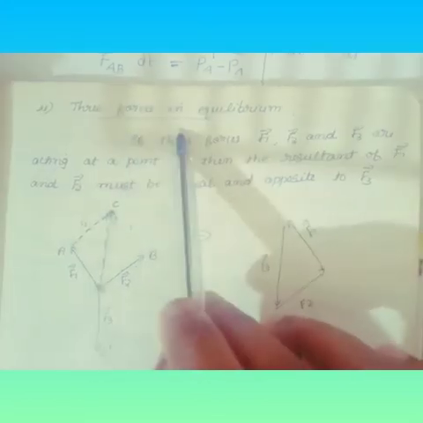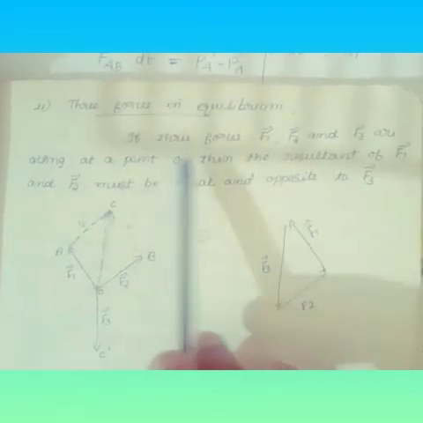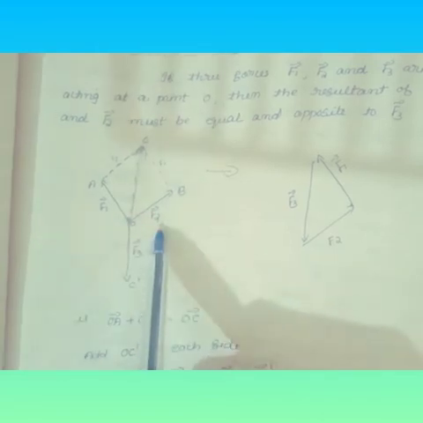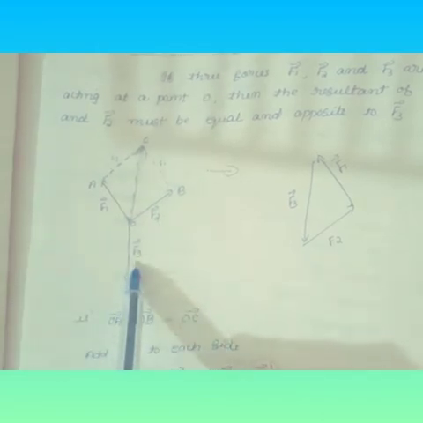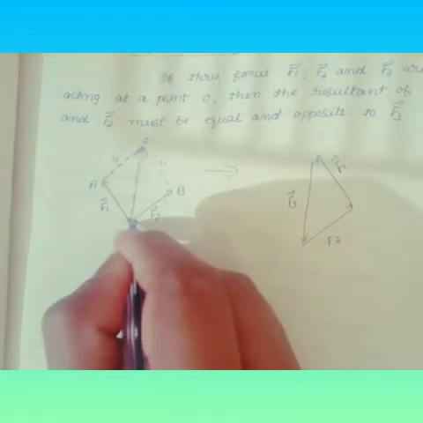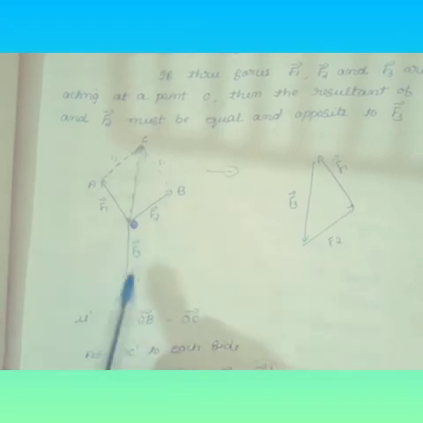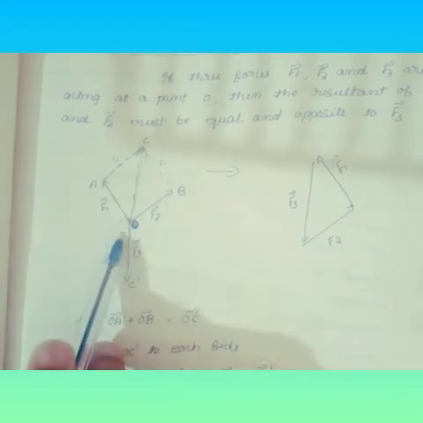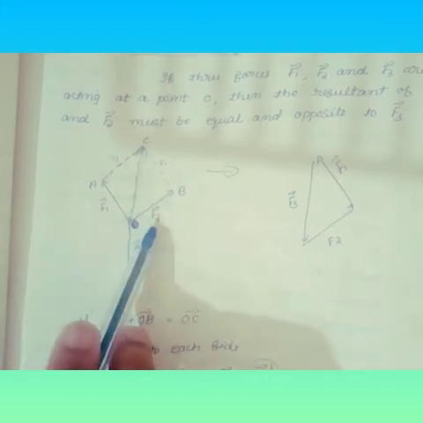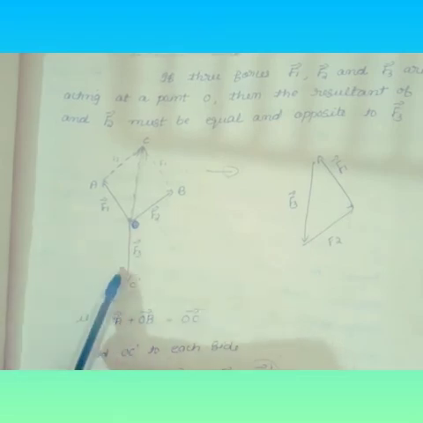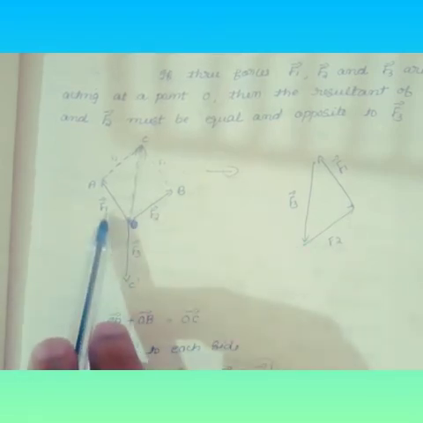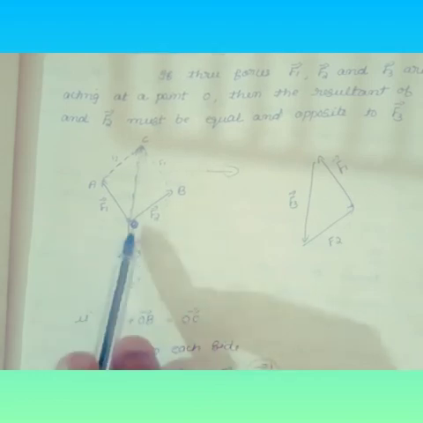Now if three forces F1, F2 and F3 are acting at the point O, as in this diagram, then the resultant of F1 and F2 must be equal and opposite to F3.